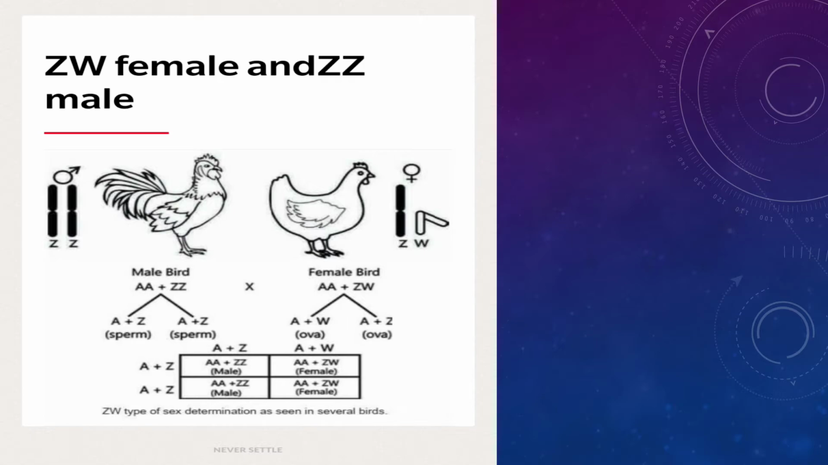So the female produces two types of gametes and the male produces the same type of gamete. Again, the organisms produced are 50% male and 50% female. It is ZW female and ZZ male type.